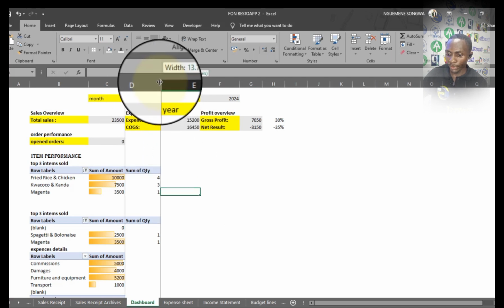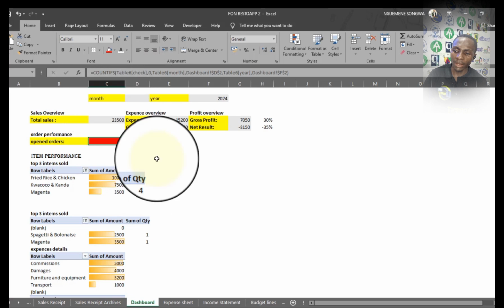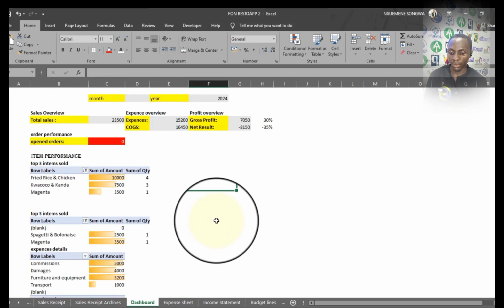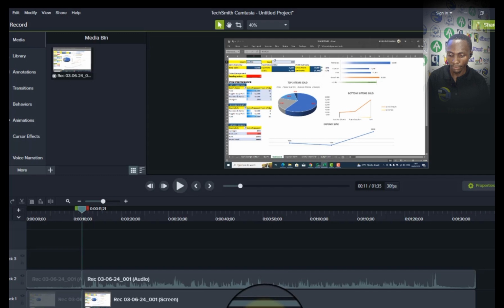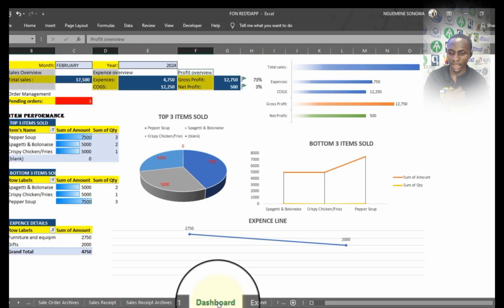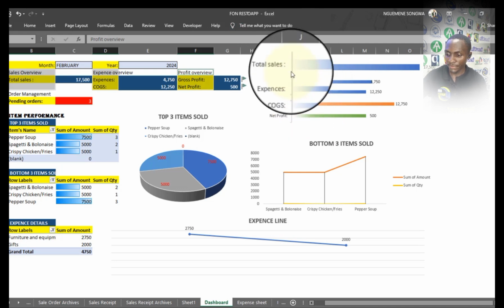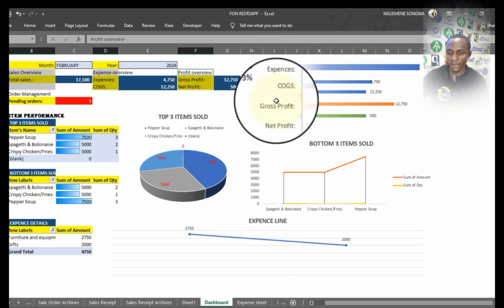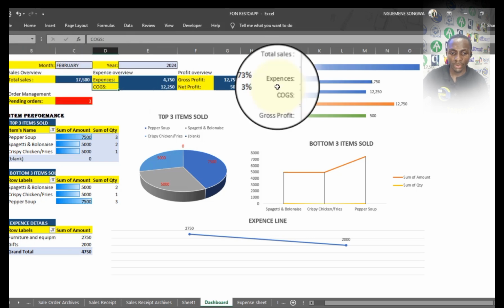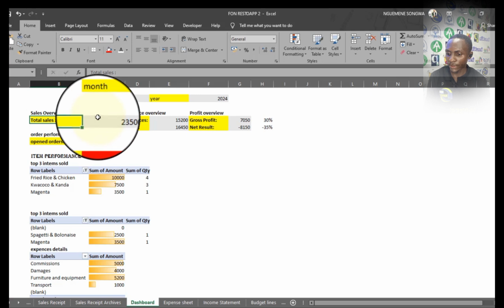But before we go now, let me put this color red. We will have to create some charts to accompany these. To accompany this, we need to put some charts. So here, I will put some charts or some bars to represent the different items in terms of sales, expense, cost of goods. So here, I'll select, for example, sales and this.